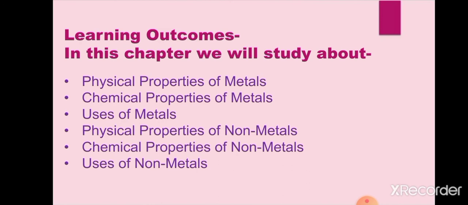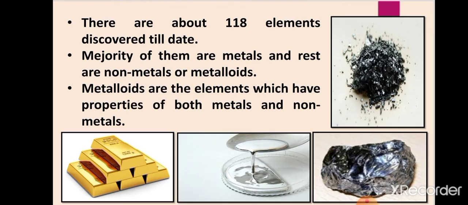So this chapter is divided into two parts. This is the first part of this chapter, and in this part we will study about physical and chemical properties of metals and their uses. In the next part of this chapter we will study about physical and chemical properties of non-metals and uses of non-metals.